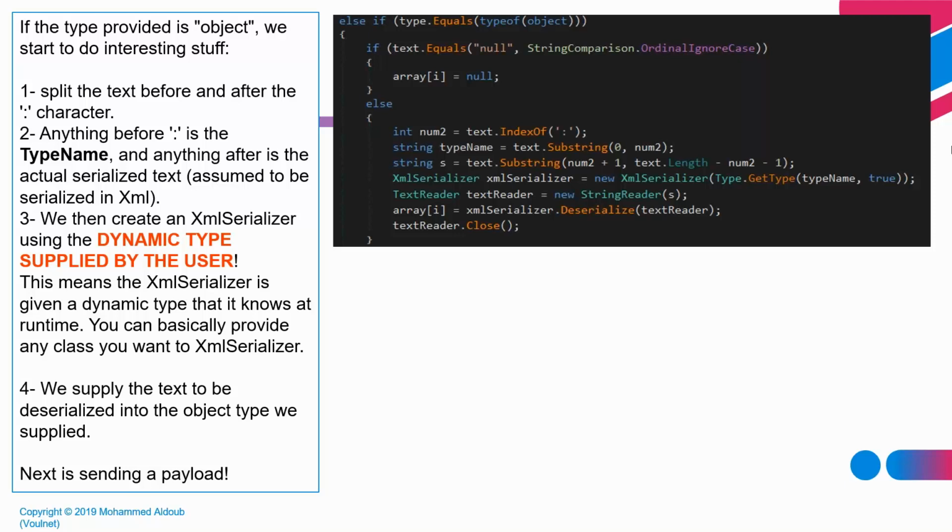So now what remains is that we want to write the payload. We want to write the actual object and the type of that object such that we send it to the XML serializer that is running inside SharePoint.